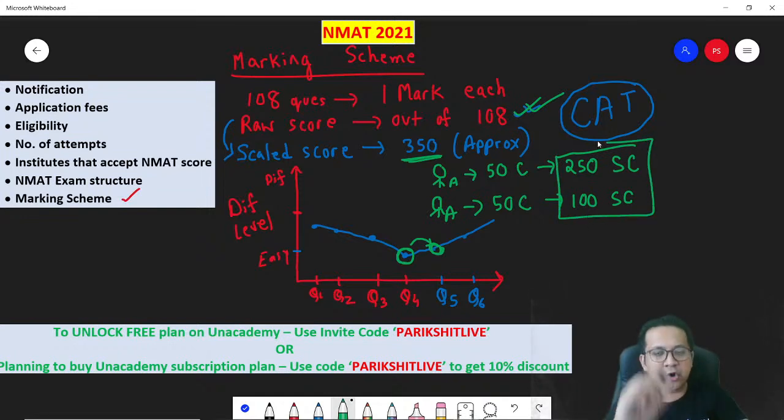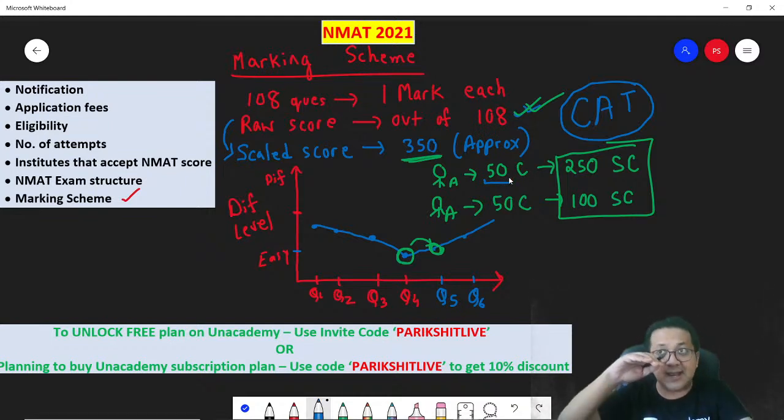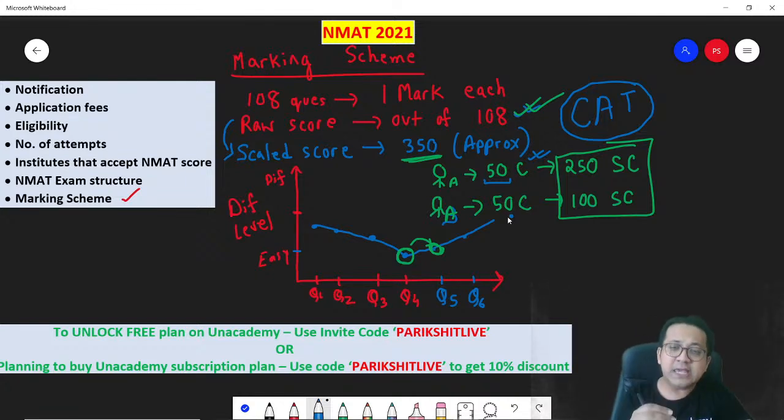What is the difference? The first student probably got the first 30, 40 questions correct. The difficulty level kept on increasing, because of which, when converted to the normalized score, his marks went up. The second student's accuracy in the initial 15-20 questions was very low, because of which the difficulty level of the questions came down. Now, even if he got a question correct, remember these questions are very easy. He has always been getting the previous questions wrong. Even if he gets it correct, when converted to the normalized score, the marks will be low.